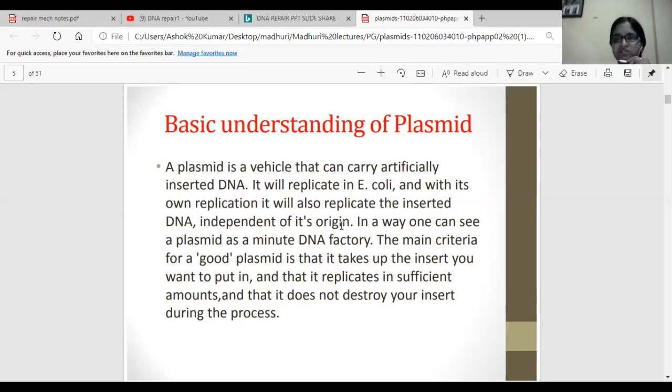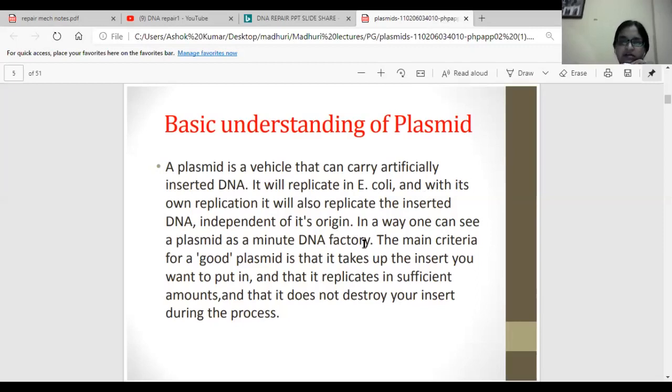Talking about genetic engineering, the entire genetic engineering is based on plasmids, because the new genes which we want to insert into organisms are carried by the plasmids. Whenever we insert a new foreign gene into the plasmid, and then insert this plasmid into E. coli, the plasmid will replicate and generate more copies of the gene which we have inserted.